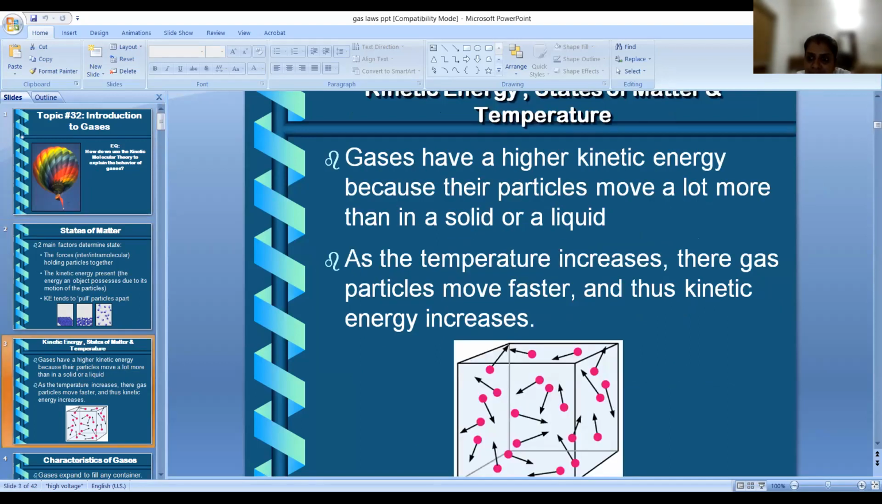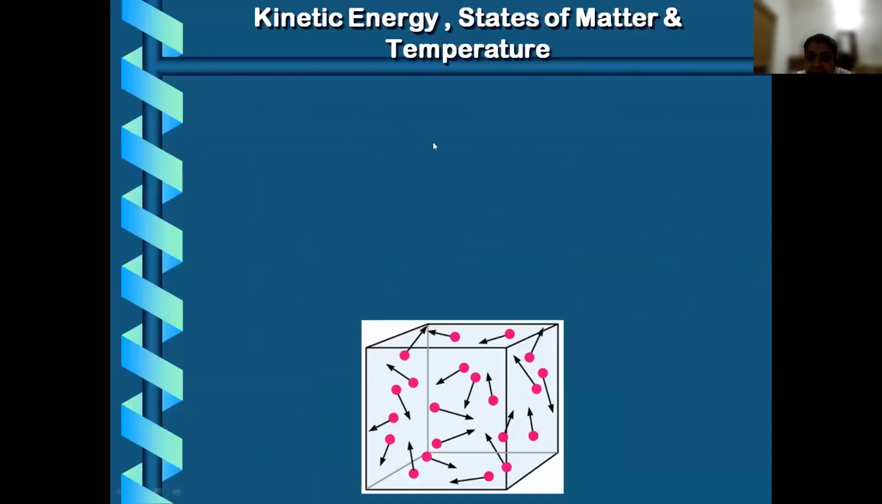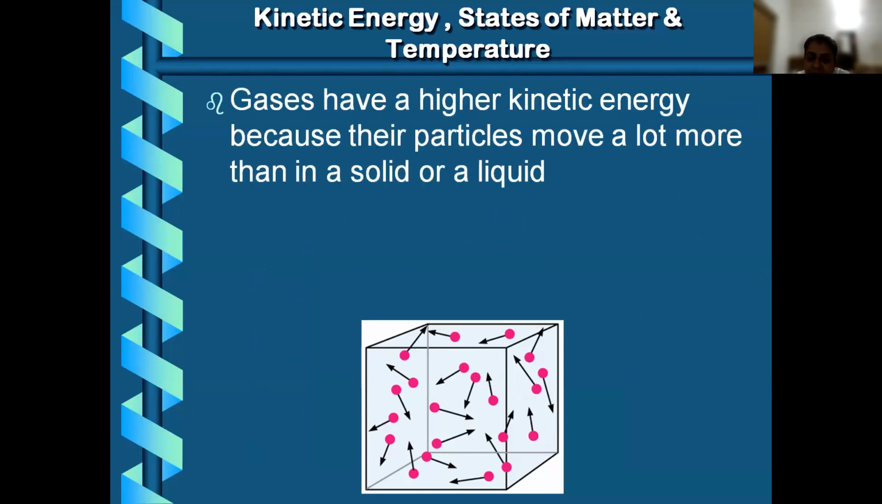Kinetic energy, for example. Let us see the kinetic energy, states of matter and temperature relationship. Actually, gases have a higher kinetic energy because their particles move a lot more than in a solid or a liquid state. So we have three states: gas, liquid, and solid. Here we are discussing gas.